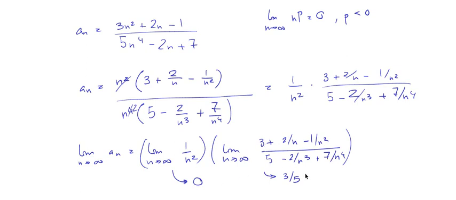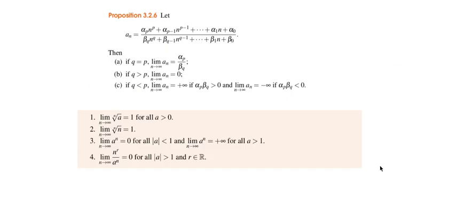So this is 0 times 3 over 5, or in other words, 0, okay? And actually, from this example, we can derive a general rule, which is this proposition here. It says, let a sub n be this quotient: alpha sub p times n to the p, plus alpha sub p minus 1 times n to the p minus 1, plus and so on, so a polynomial in n of degree p, over a polynomial in n of degree q, okay?